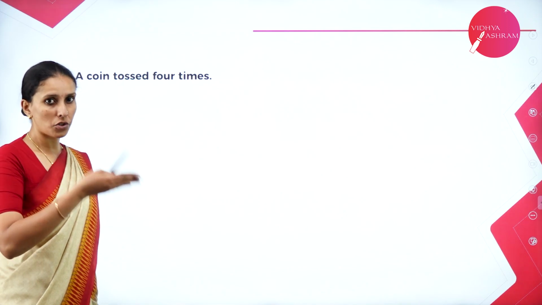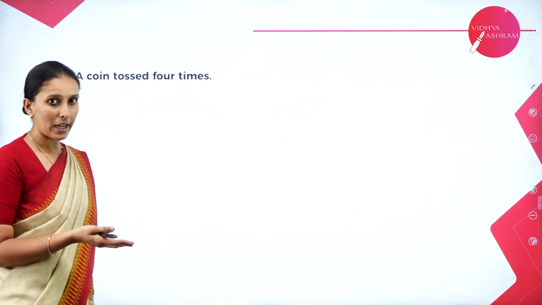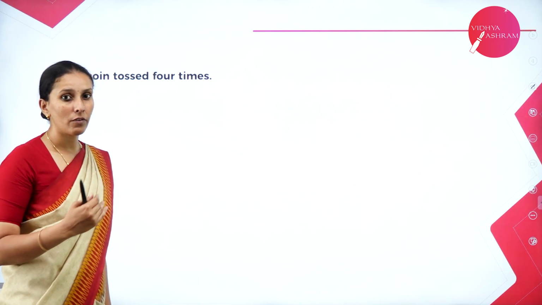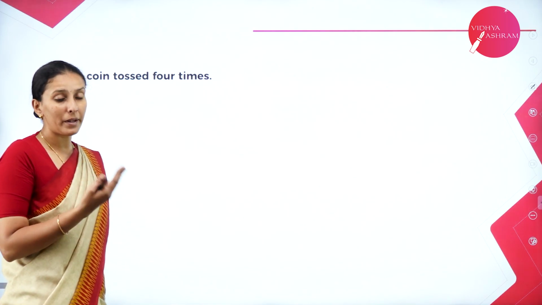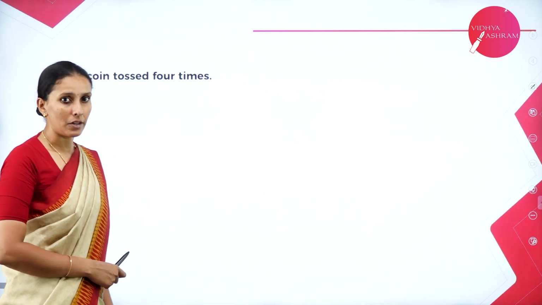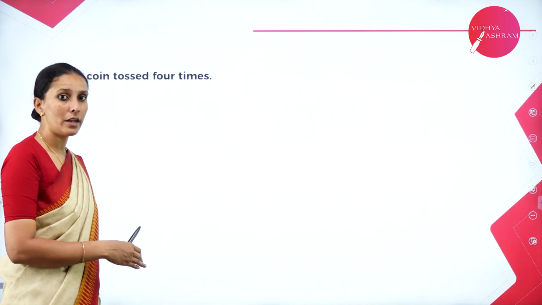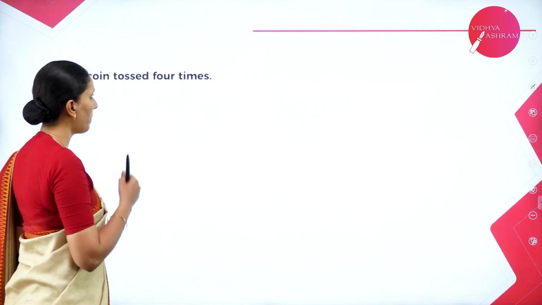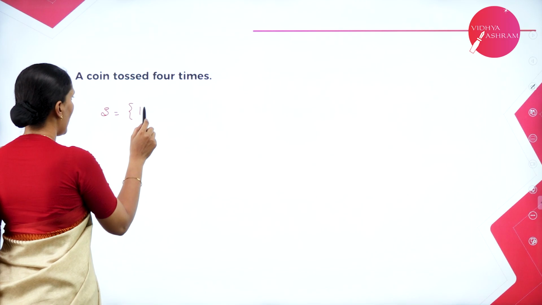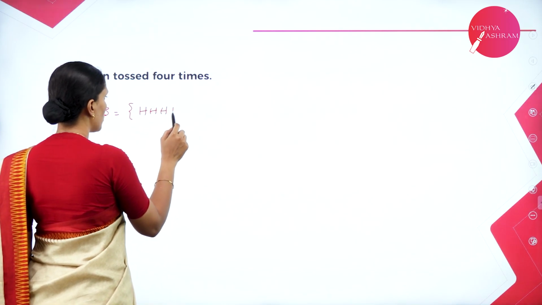A coin tossed 4 times. That means a coin tossed 4 times or 4 coins tossed at the same time will give you the same outcomes. When a coin is tossed 4 times, all the 4 times it will not give you the same outcome. So there will be a difference in the face value. In the same way, when 4 coins are tossed simultaneously, they'll show up different values. It may be head for some coin, it may be tail for some coin. So depending upon that, if we write the outcome for this, then here we have H, H, H, H.